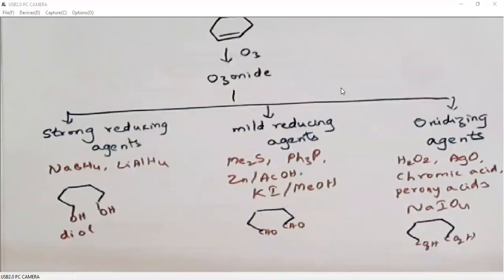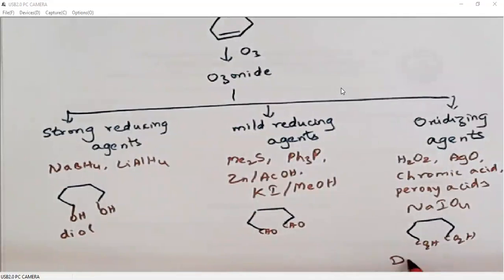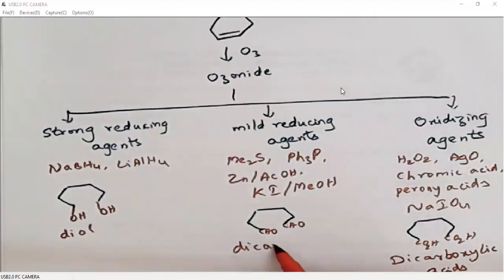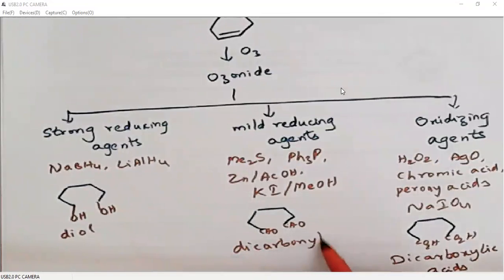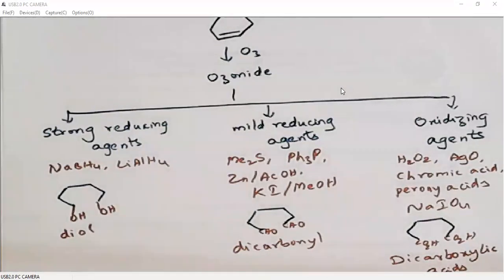So in this case, it is giving two aldehydes. The two aldehydes will be oxidized with the oxidizing agent, so we will be getting dicarboxylic acids. Okay, so this is how we can explore ozonolysis.